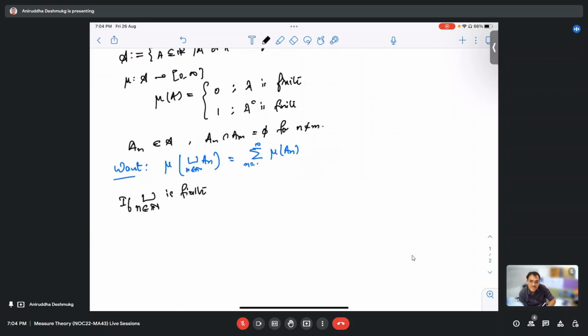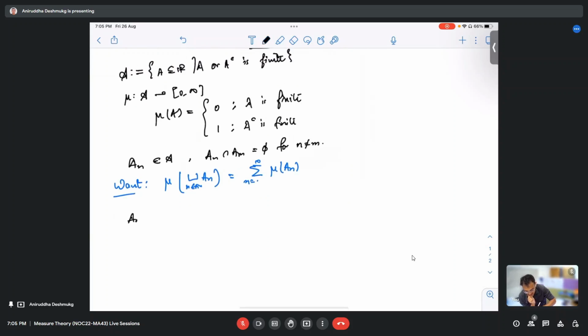Although, are you sure that this is a measure? That's what the professor said. He says that you have to show that mu is a measure by showing that mu is countably additive. Here there is a small issue that comes to mind. Suppose I take A_n to be singletons. This is indeed a subset of R, and it is inside this algebra. The measure of the singletons would be 0, right?